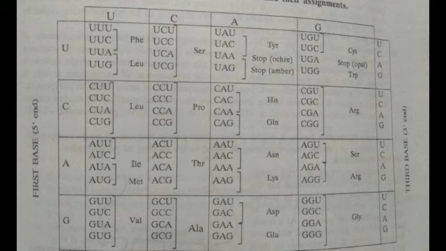Similarly, 9 amino acids are specified by 2 codons each. This property of amino acid coded by more than 1 codon is known as degeneracy.